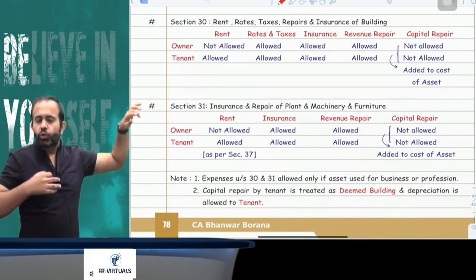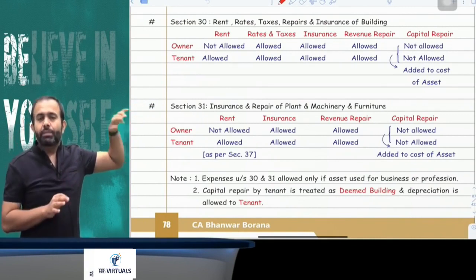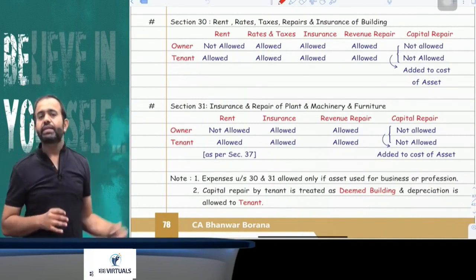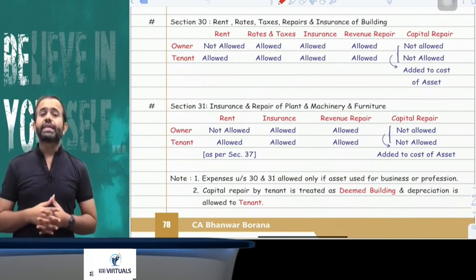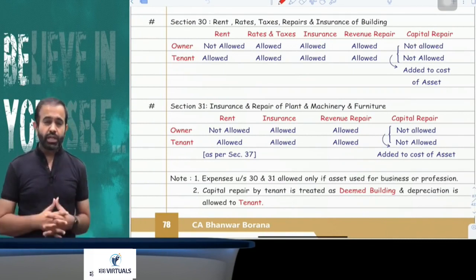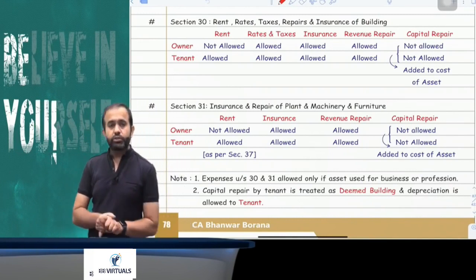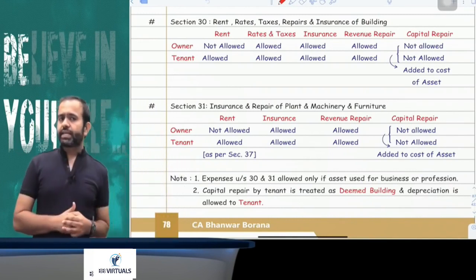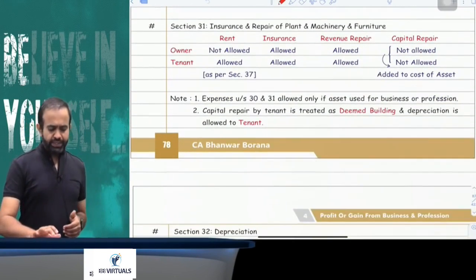Rent, obviously to the owner, is not allowed, but if you are a tenant of any building, then rent is allowed. But rates, taxes, insurance and repair are allowed to the owner as well as the tenant. But try to understand, in repair only current repair is allowed. Current repair means revenue repair is allowed, capital repair is not allowed. So section 30 is related to rent, rates, taxes, insurance and repair of the building. Rent is allowed to the tenant; rates, taxes, insurance and repair are allowed to both the tenant and the owner.